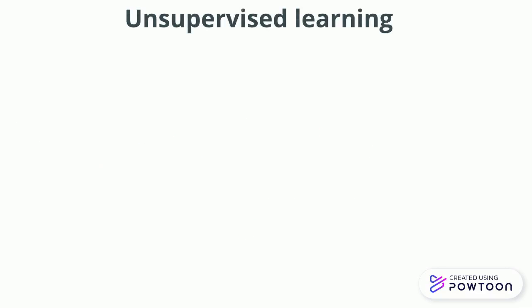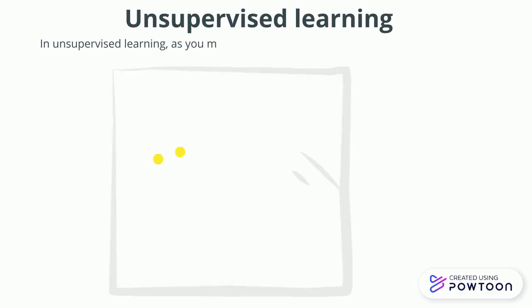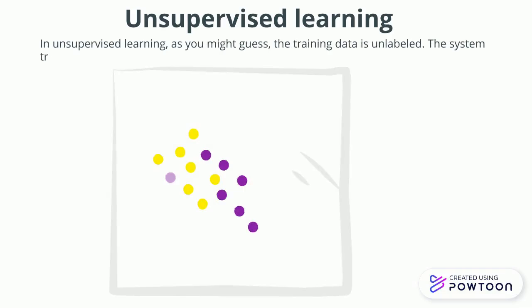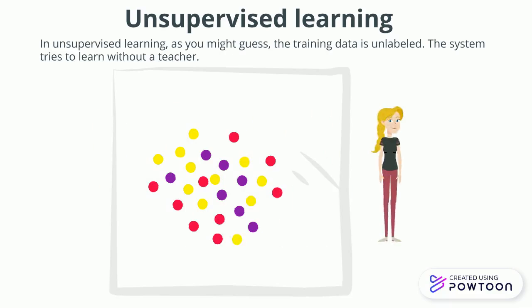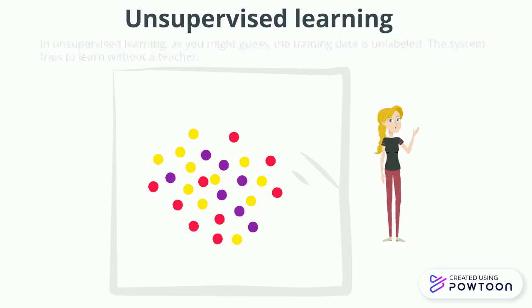In unsupervised learning, as you might guess, the training data is unlabeled and the system tries to learn without a teacher. So as you can see in the diagram, for example, say that you have a lot of data about your blog visitors and you may want to run a clustering algorithm to try to detect groups of similar visitors. At no point do you tell the algorithm which group a visitor belongs to. It finds those connections without your help.